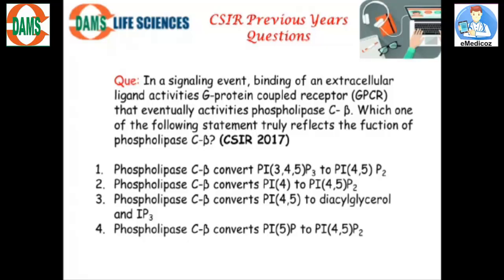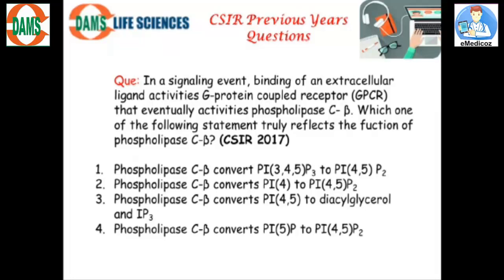Which one of the following statements truly reflects the function of phospholipase beta? So we have just seen right now that the function is similar, that it would convert PIP2 into IP3 and DAG, but one would be activated through tyrosine kinase and the other would be activated through GPCR.